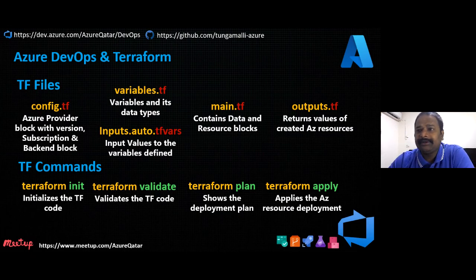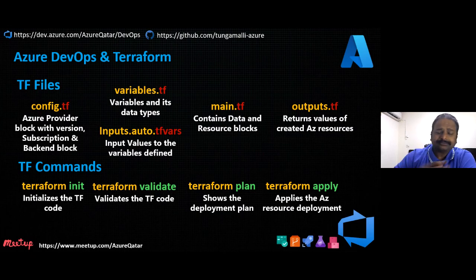These are the Terraform files. If you compare to the ARM templates, you have variables, you have a resource block in ARM, the same thing you have as main here, and you have outputs in ARM template, and Terraform also has outputs, and the parameters come from input files. If you see the ARM template and Terraform, they are more or less equal, you can correlate them. They have their own